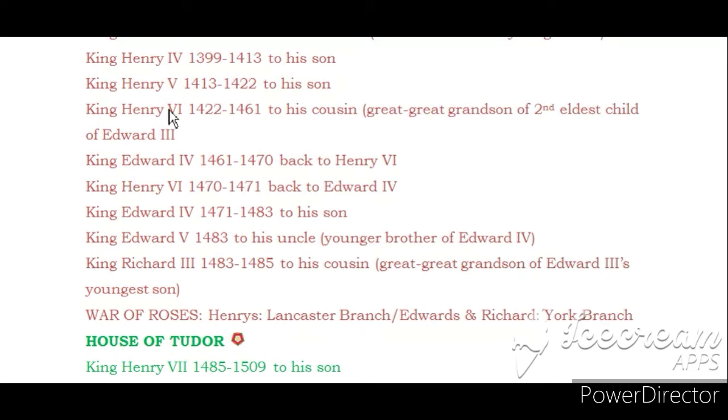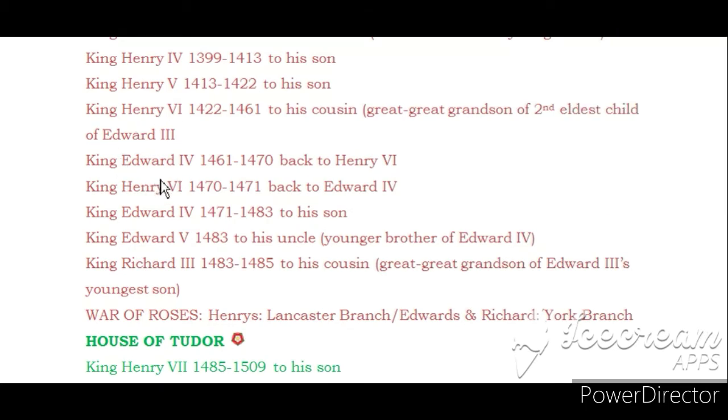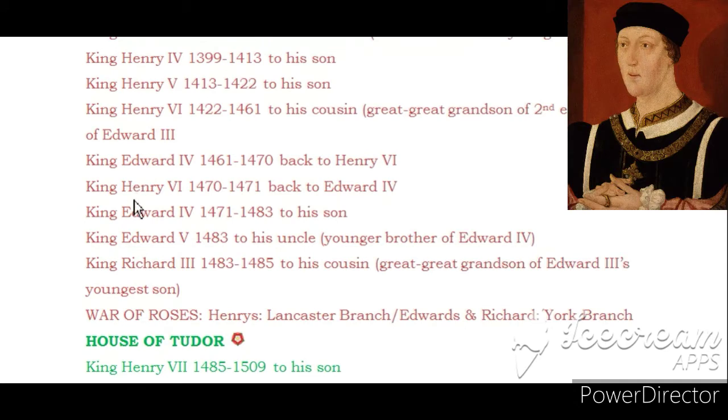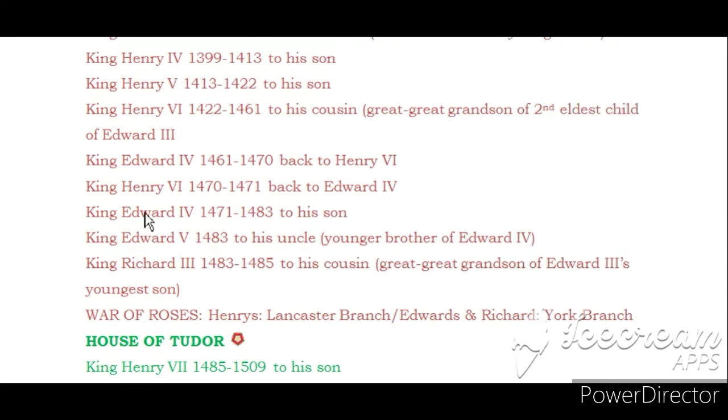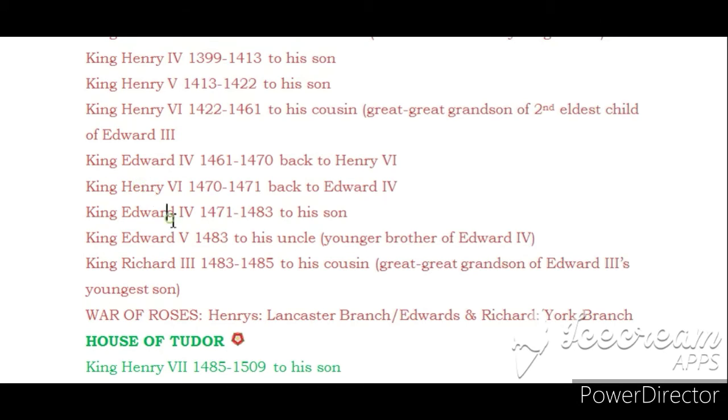The War of the Roses began during Henry VI's reign because one of his cousins claimed to be the eldest heir. That was Edward IV, and he was the eldest in a line that would allow female monarchs, while Henry was the eldest in a male-only line. After Edward, Henry gets it again, but then Edward retakes it. The throne then passes to his son, Edward V, but Edward V and his brother mysteriously disappeared, so the throne went to Edward IV's brother, Richard III. But he was defeated by Henry VII, who through his mother was a Lancastrian.